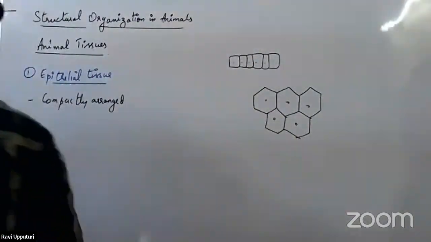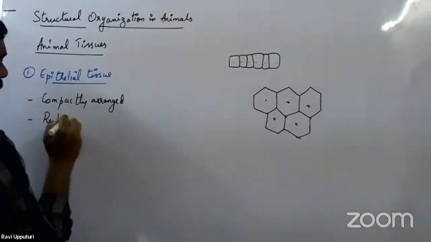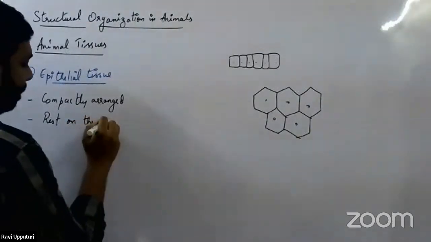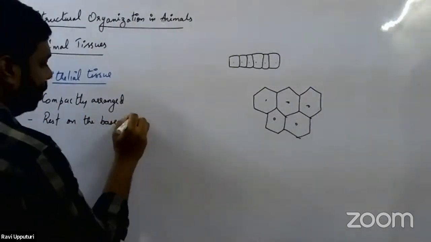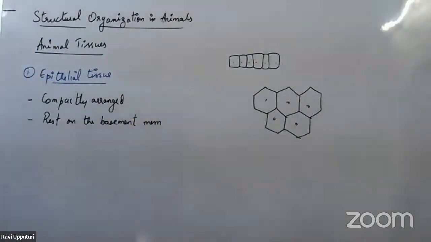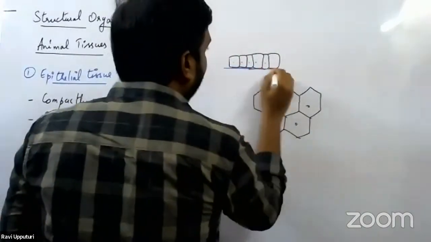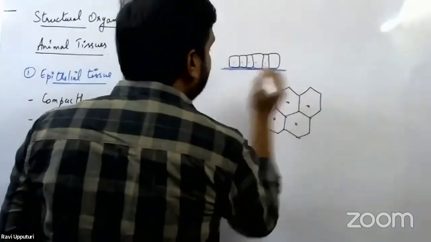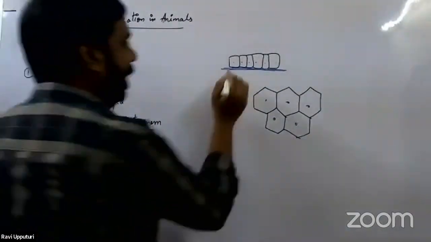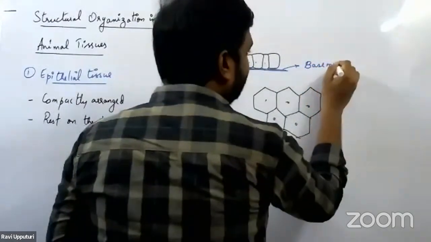The second property of the epithelial tissue is that all epithelial tissue usually rests on the basement membrane. Now what is this basement membrane? A membrane which is present here, right? This particular epithelial tissue rests on this membrane, which we call the basement membrane.